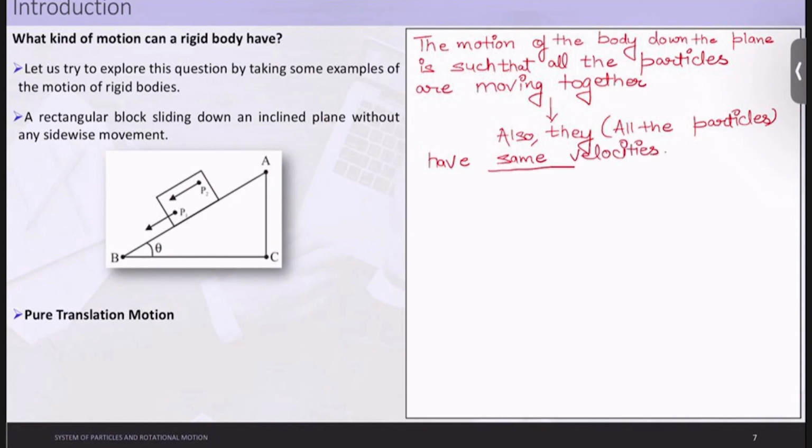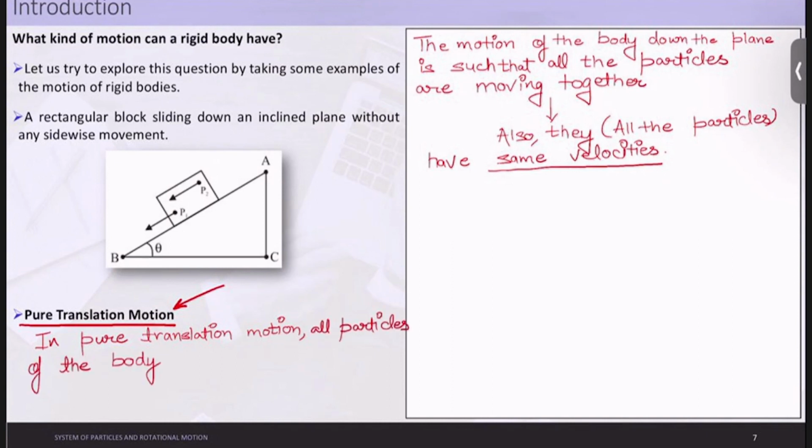When such a thing happens, please listen to this carefully, the rigid body is said to be in pure translation motion. So what happens in pure translation motion? In pure translation motion, all particles of the body have the same velocity at any instant of time.